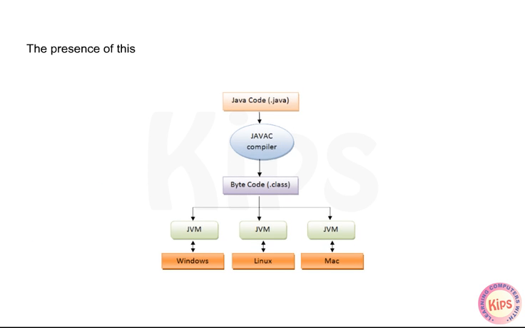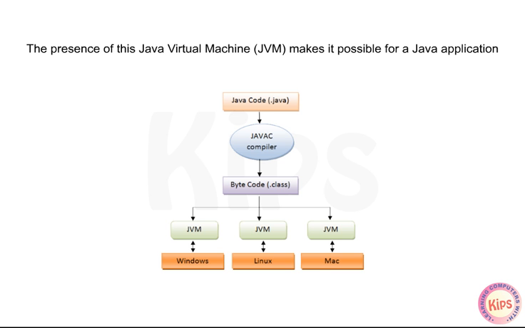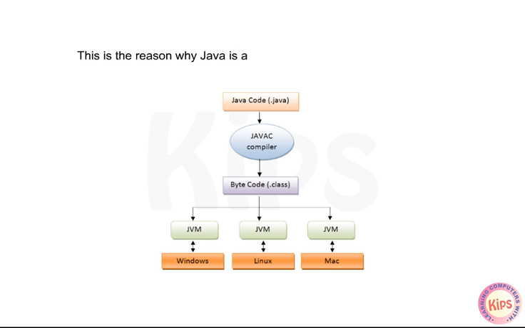The presence of this Java Virtual Machine (JVM) makes it possible for a Java application to run on any machine, regardless of its platform and architecture. This is the reason why Java is a very popular programming language.